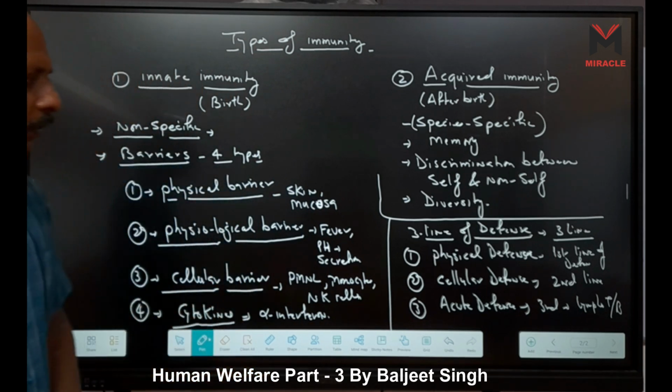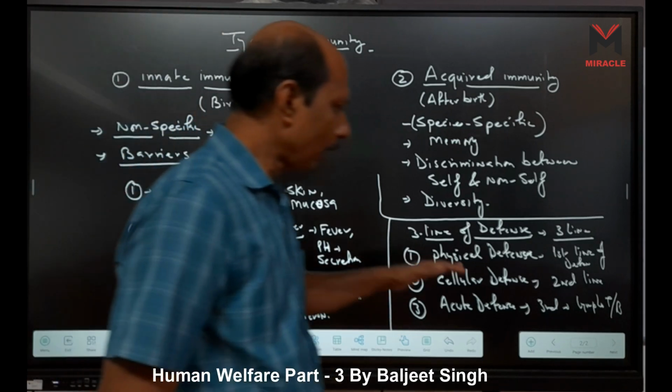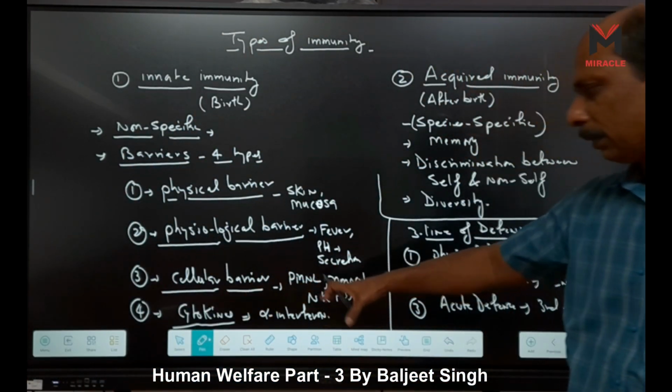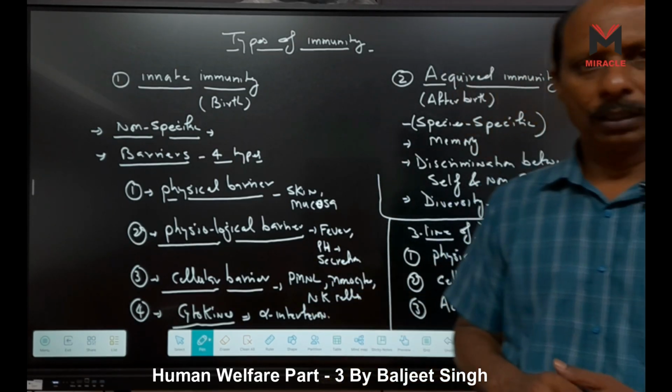First line of defense means physical defense, in which physical and physiological barrier comes. Second line of defense, cellular. Cellular means here WBCs. Which one? That is PMNL, monocytes, natural killer cells, means they are coming, right?